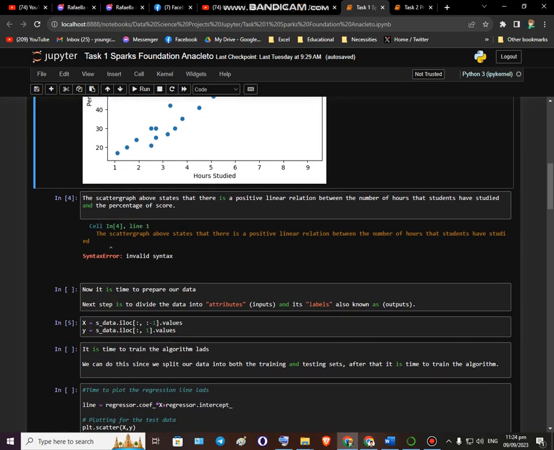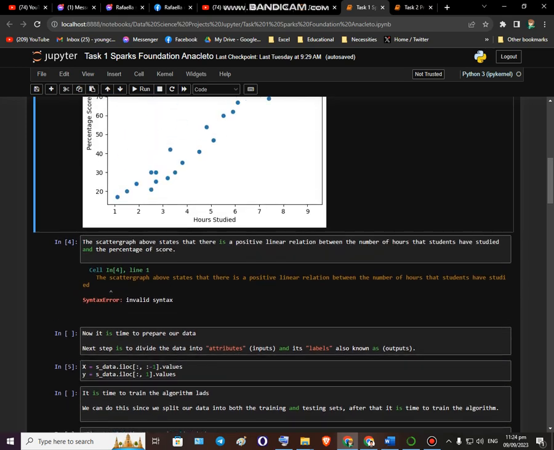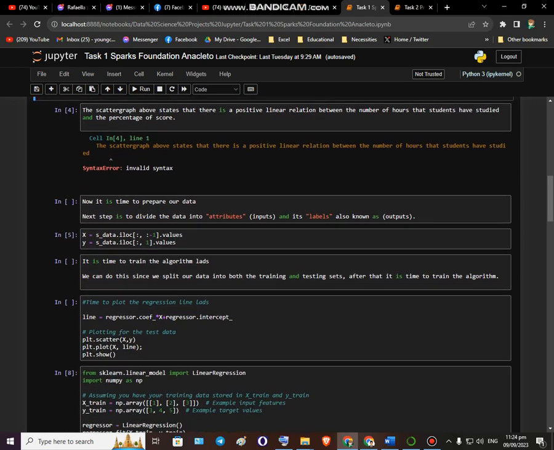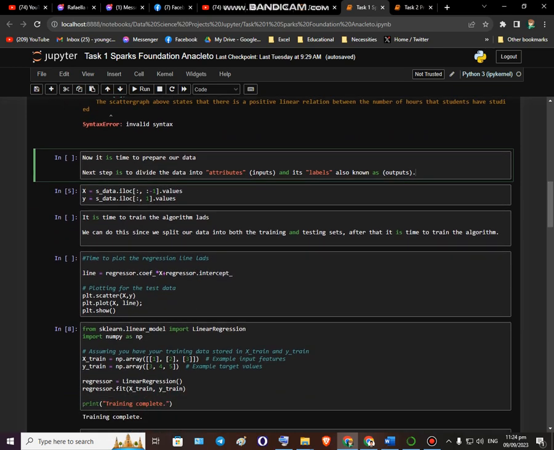The scatter graph above states that there is a positive linear relation between the number of hours the students have studied and the percentage of their score. So yeah, now it is time to prepare our data. Next step is to divide the data into attributes, inputs, and its labels, also known as outputs.